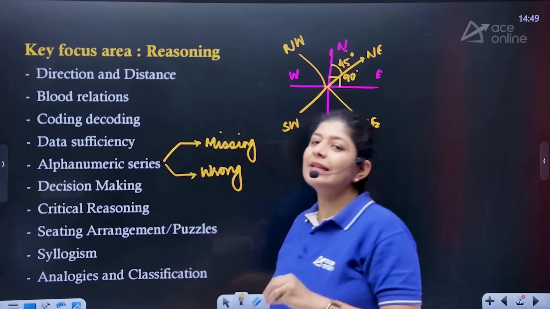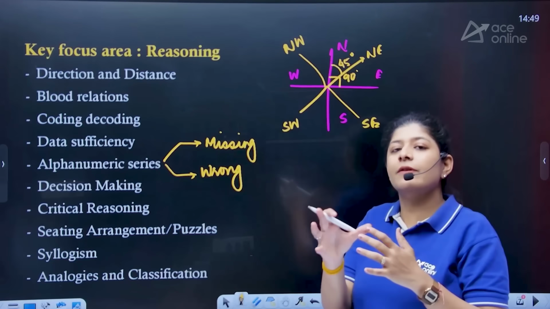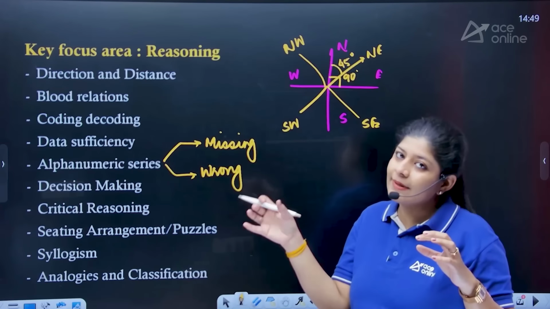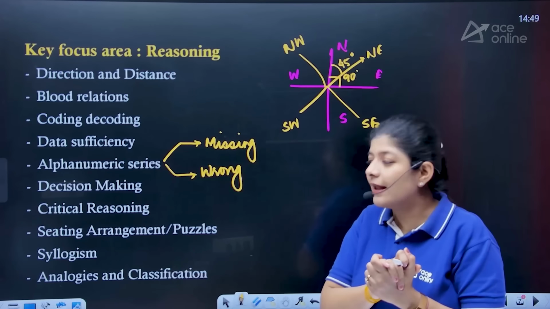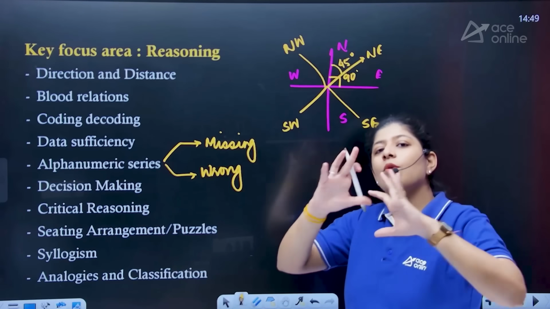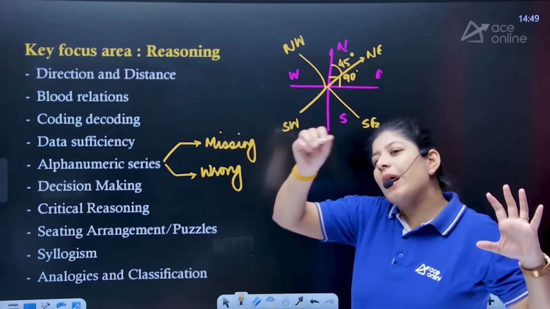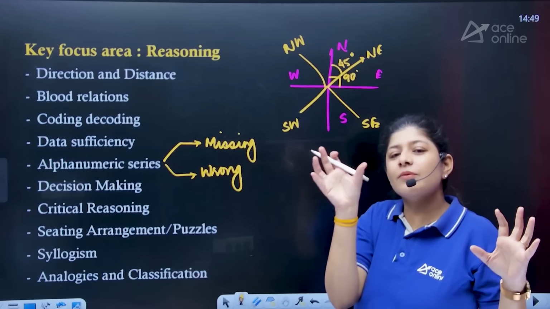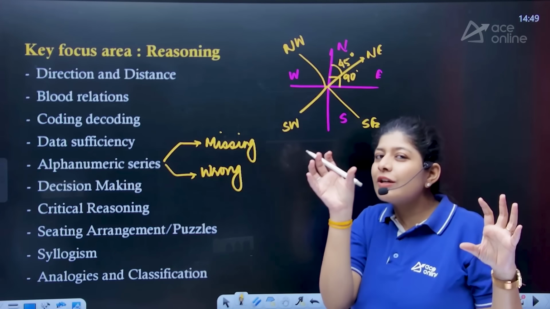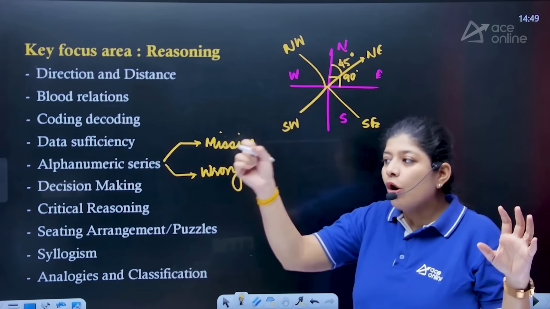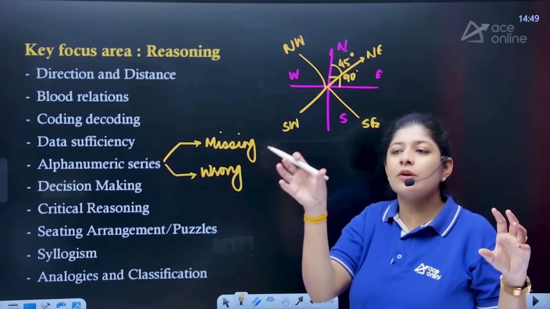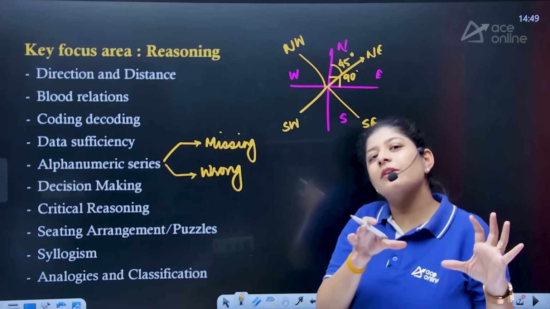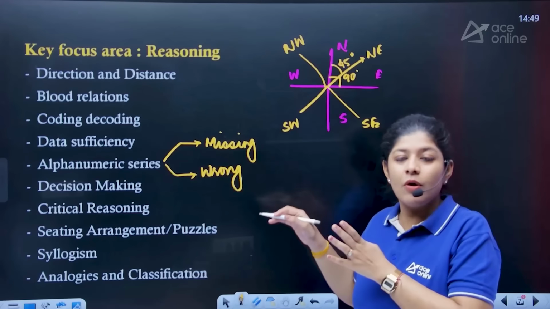In the missing series, one of the numbers or alphabets, or maybe a combination of them, is missing, and we have to determine the logic first, and accordingly we can easily get the answer. In the wrong series, the whole series is given. There's one alphanumeric portion which does not fit in it. All the alphabets, or numbers, or alphanumeric codes follow that particular logic apart from that wrong one, right?